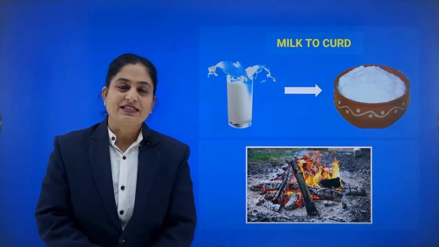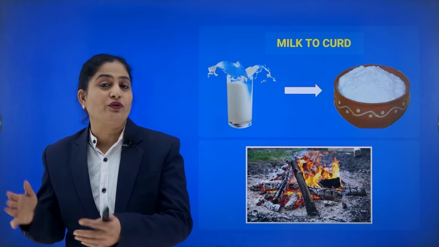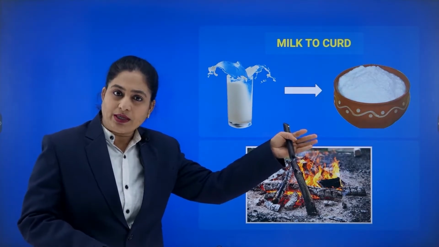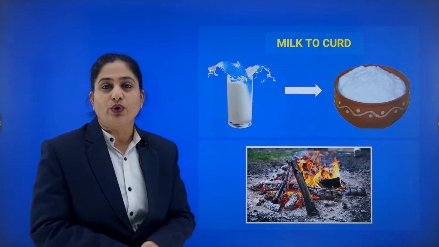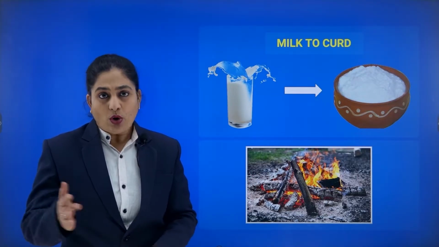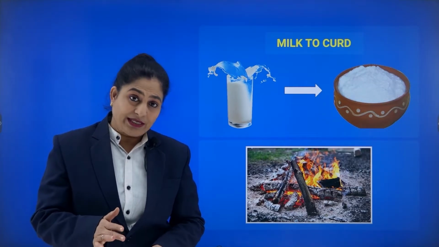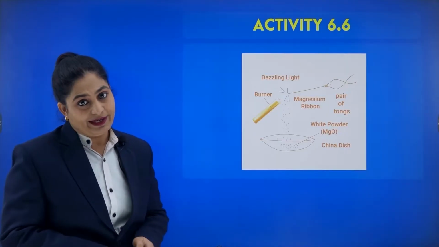So as we have discussed in various examples, these are chemical changes which involve the formation of a new substance, like milk changing into curd, which cannot be reversed, so it is a chemical change. Burning of wood is a chemical change. So all these we have discussed. Now, one more thing that we have discussed earlier, burning of magnesium wire. Now we'll discuss in detail how this burning of magnesium wire takes place.